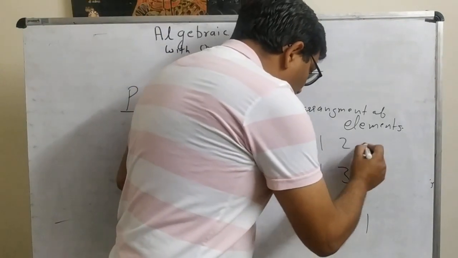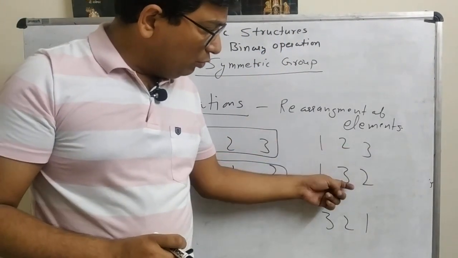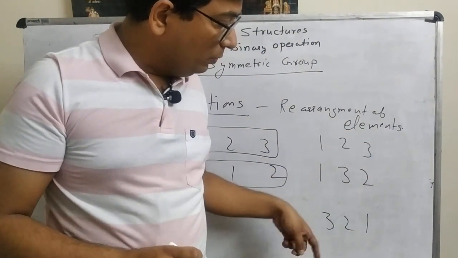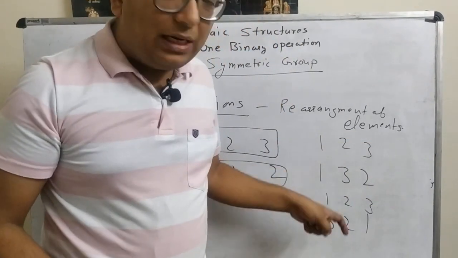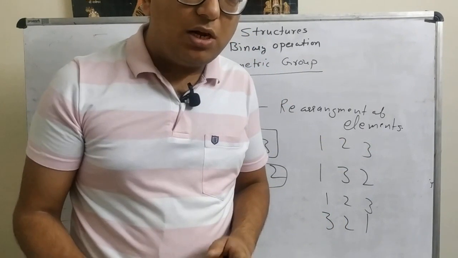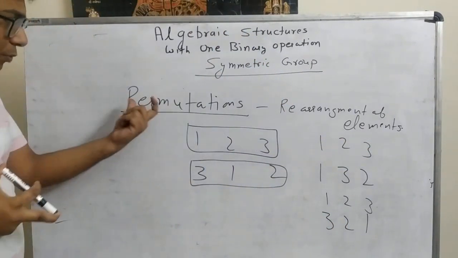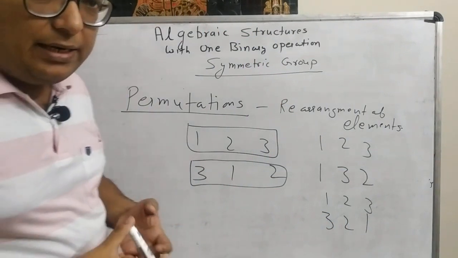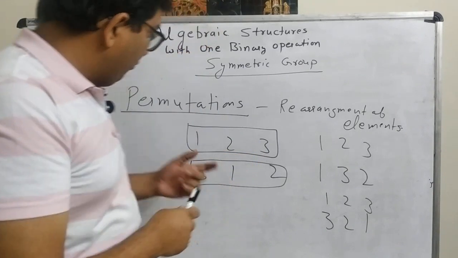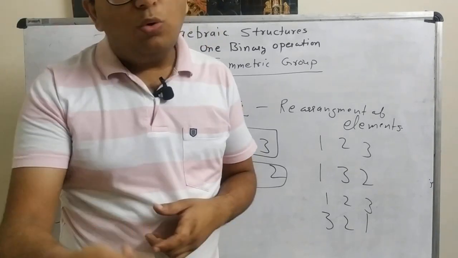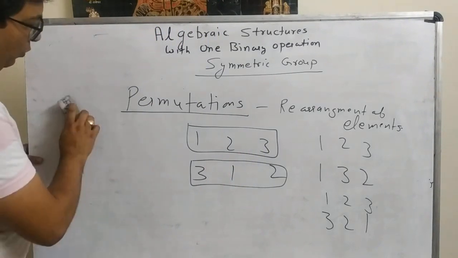Again, here 1, 2, 3, and 1 is mapped to 1, 2 is mapped to 3, 3 is mapped to 2. Similarly here, again these are functions and these functions are 1-1 and onto. So it means the term permutation can be replaced with a 1-1 onto function from the set of elements to itself.